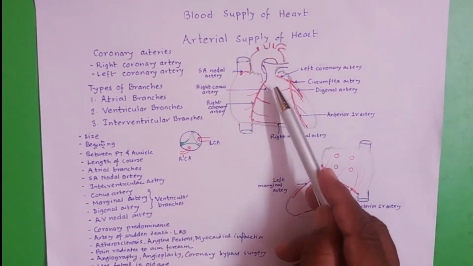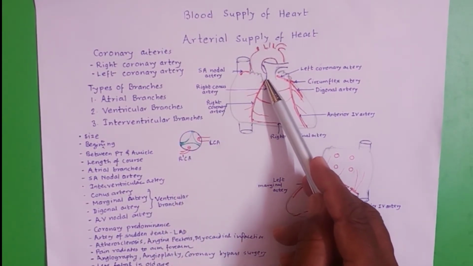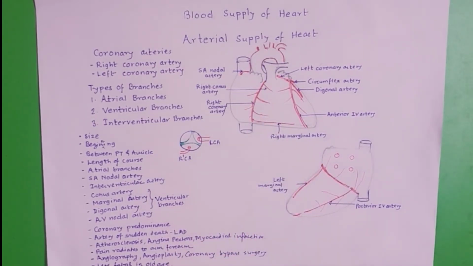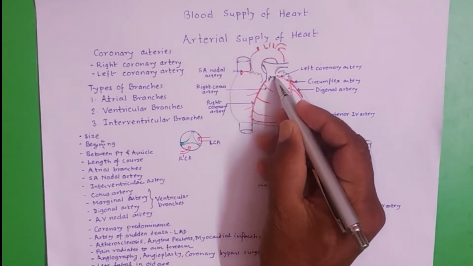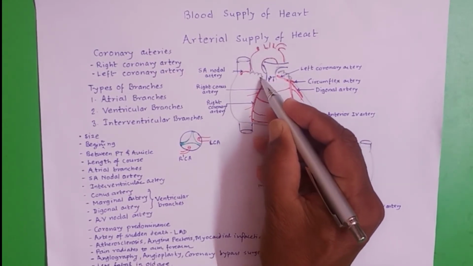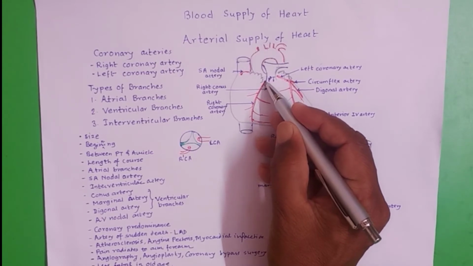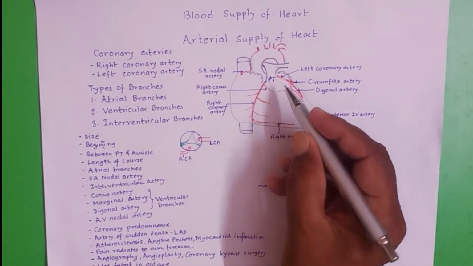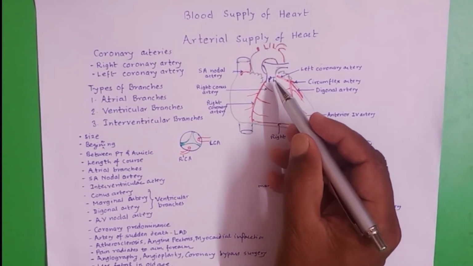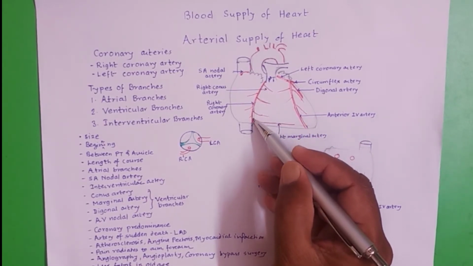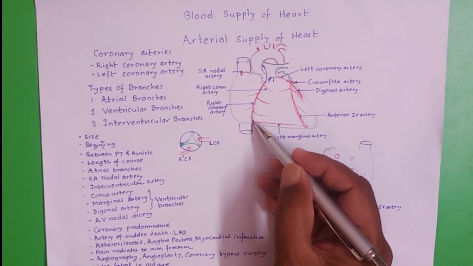The right coronary artery, after starting from anterior aortic sinus, passes between pulmonary trunk and the right auricle. First it goes towards the right and forward, and then it descends in the right anterior part of the coronary sulcus.